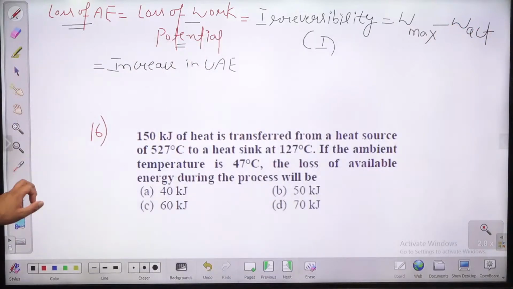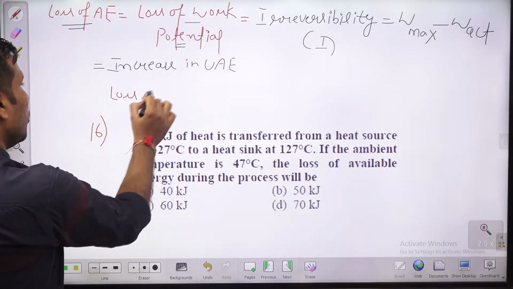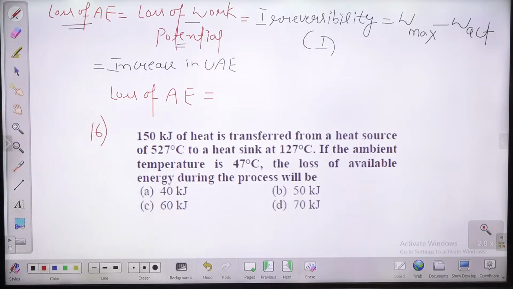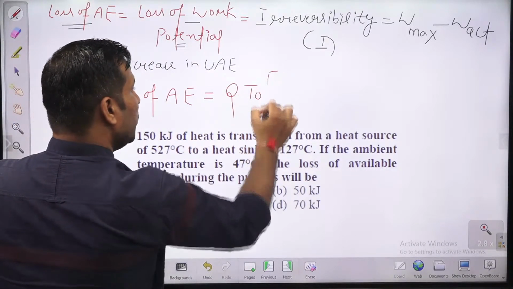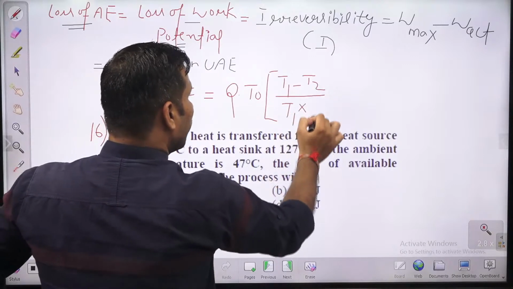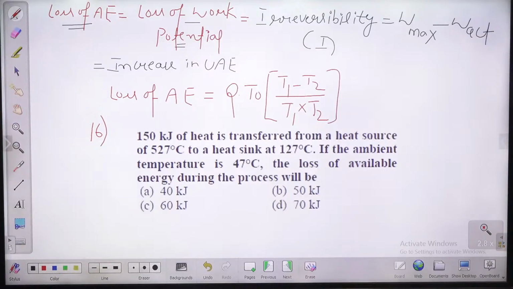तो एक तो डायरेक्ट फॉर्मूला आता है इसमें. लॉस ऑफ अवेलेबल एनर्जी निकालने का एक डायरेक्ट फॉर्मूला होता है बच्चों. Whenever you are changing the temperature, you are decreasing the temperature of heat addition, there must be some loss of available energy. और वो क्या होता है? That is nothing but Q into T0 into (T1 minus T2) divided by T1 T2. तो ये तो डायरेक्ट फॉर्मूला है बच्चों. If you are applying this, then directly you are going to get the answer.